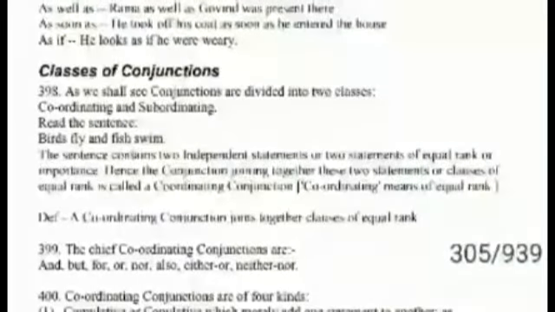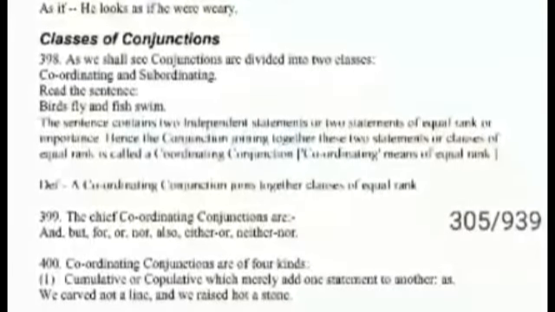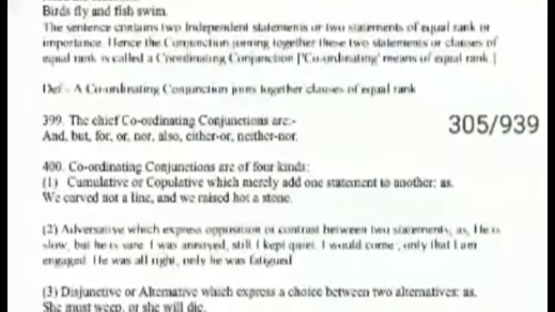Now, classes of conjunctions. As we shall see, conjunctions are divided into two classes: coordinating and subordinating. Birds fly and fish swim. The sentence contains two independent statements or two statements of equal rank or importance. Hence, the conjunction joining together these two statements or clauses of equal rank is called the coordinating conjunction. Coordinating means equal rank. Here is the definition: a coordinating conjunction joins together clauses of equal rank.